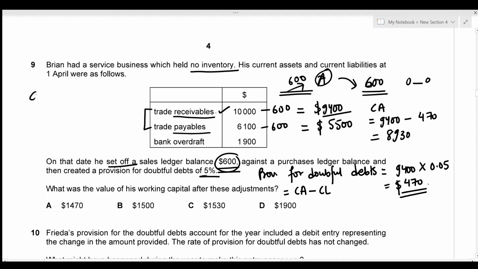Then we need to figure out the value of the current liabilities. Current liabilities is just going to be the trade payables amount, which is 5,500, plus the bank overdraft, which is 1,900. So this gives the total value of 7,400. Now we just need to subtract these values. Current assets is 8,930 and current liabilities is 7,400. So this gives us the total value for the working capital as 1,530, which is given in option C.